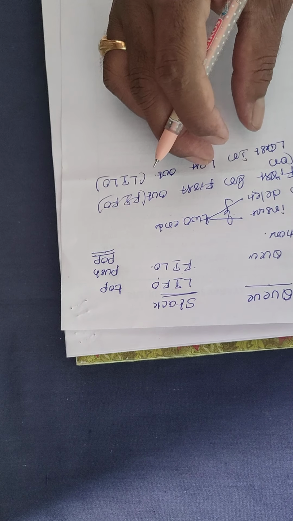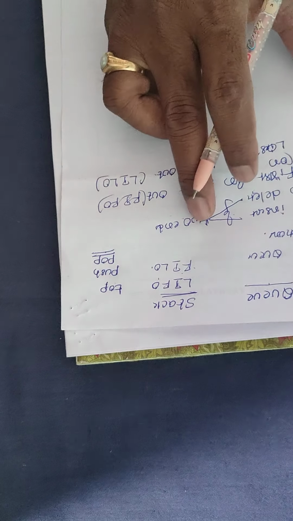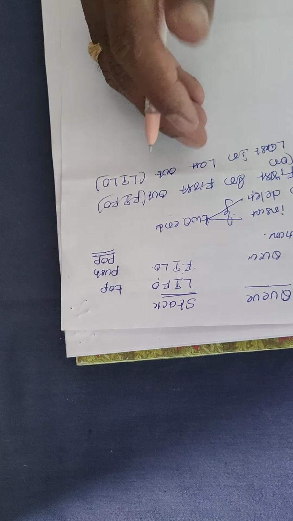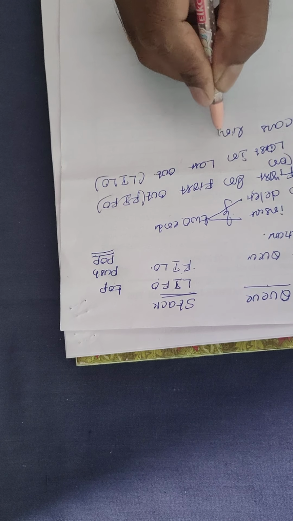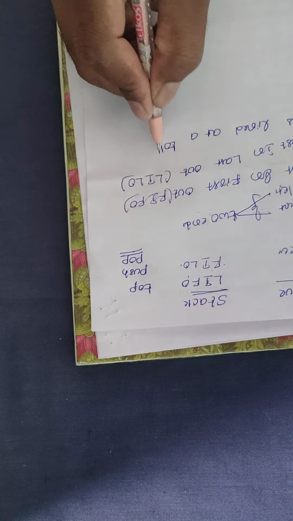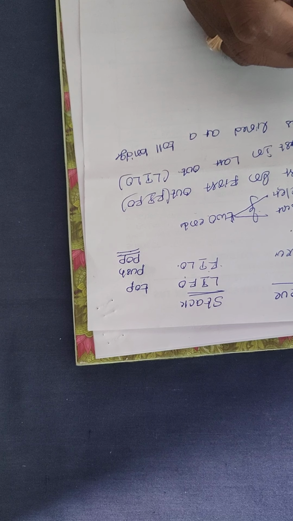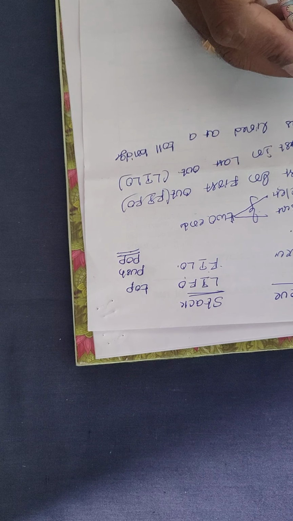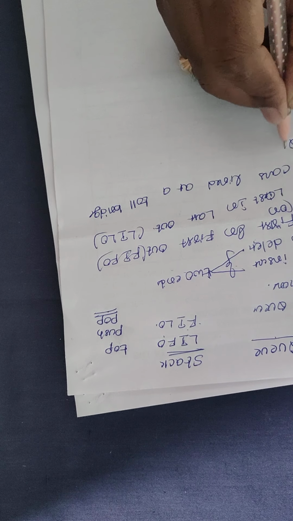One more example is cars lined up at a toll bridge. This is also one more example for the queue. Then after that, what are the queue operations?